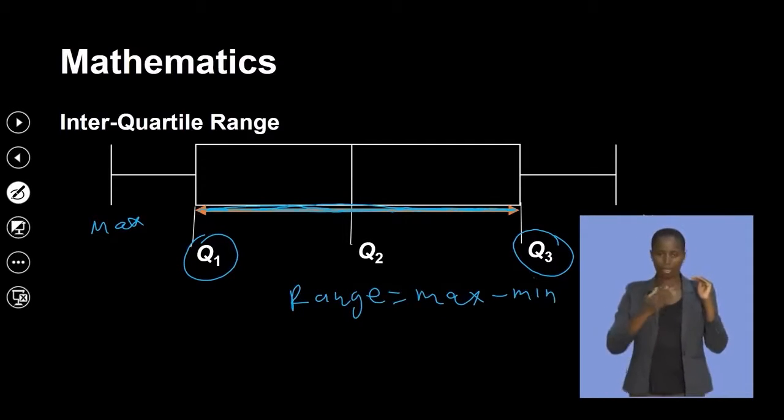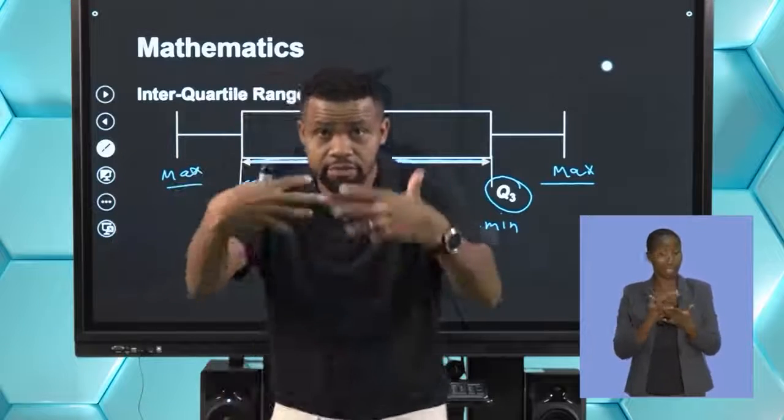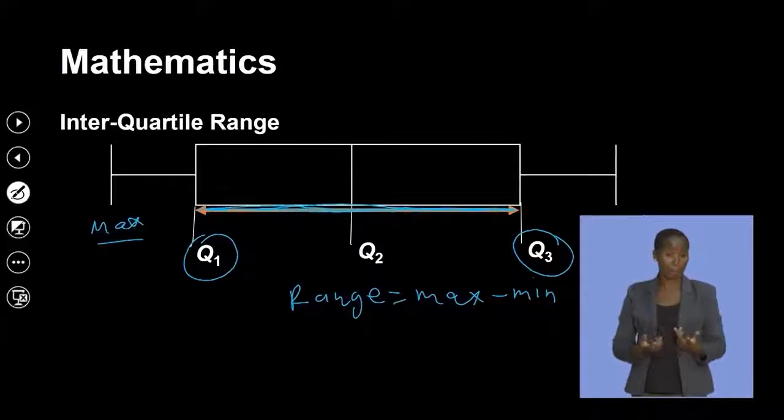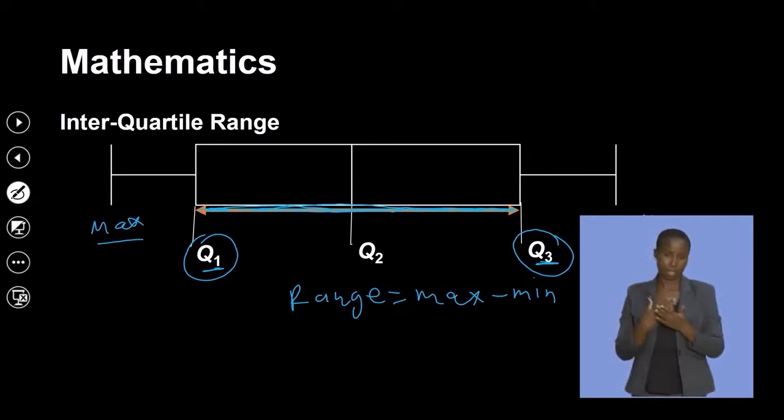So the max and min can be extreme values, which can have an impact and mislead us about the range. But Q3 and Q1, which give the interquartile range, can actually eliminate those extreme values. Are we all together? Good.